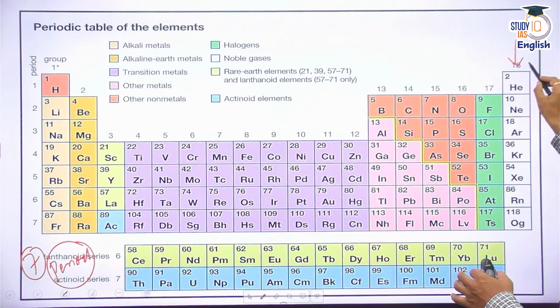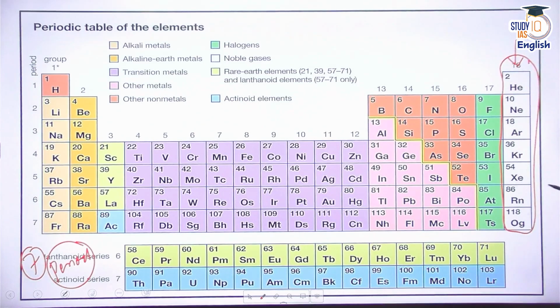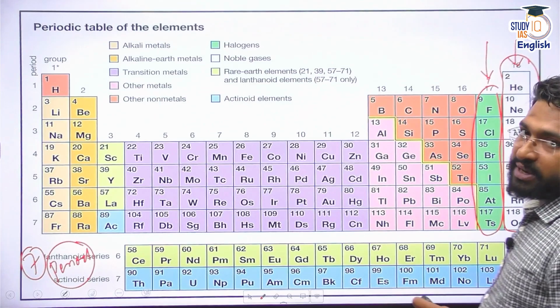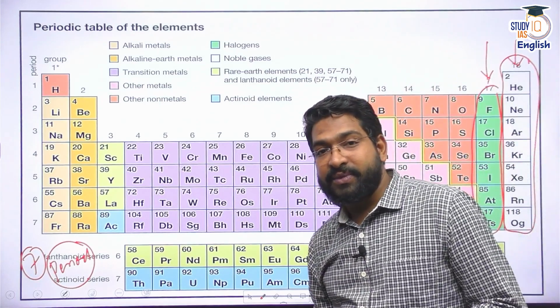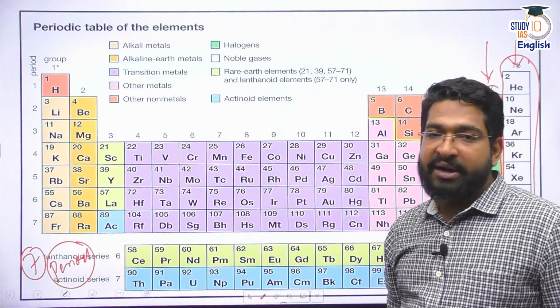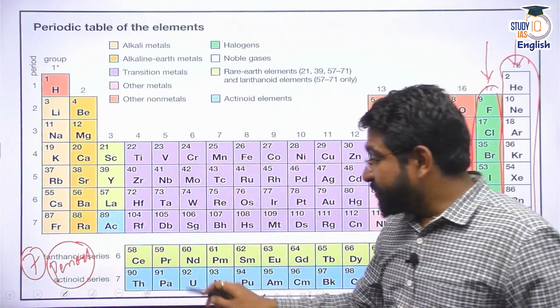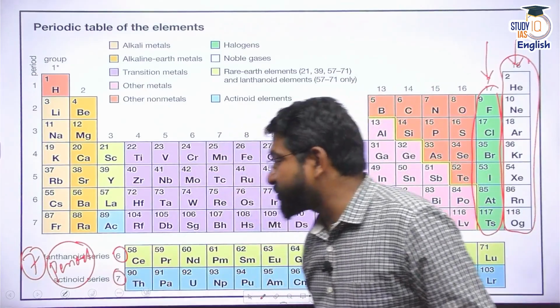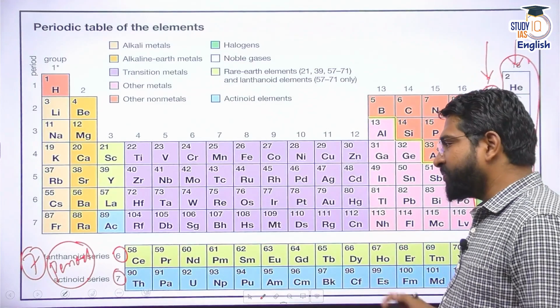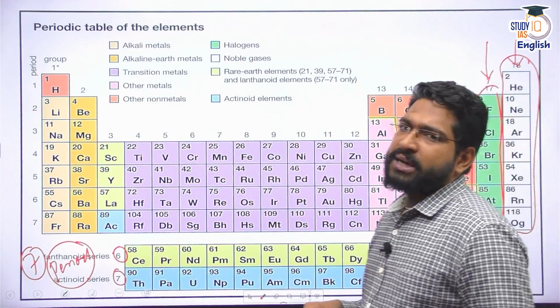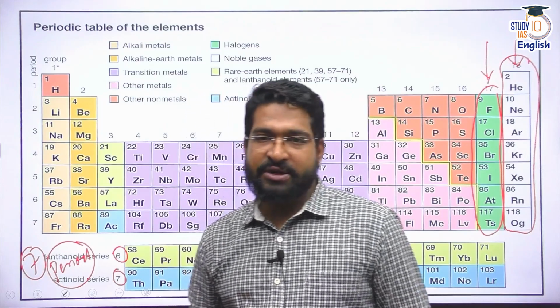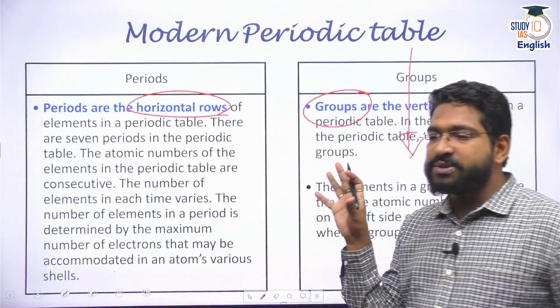If you look at this, the 18th group is of the noble gases. You will see helium, neon, argon, krypton, xenon, radon, oganesson. Then you have halogens here. So different groups, you will see, have similar kinds of chemical and physical characteristics. And as I told you, the majority of these are metals, and this series has period 6 and period 7. There are 2 series called the lanthanoid series and actinoid series, and many of these have been synthetic elements that have been discovered. But let's look at some of the characteristics of this periodic table.